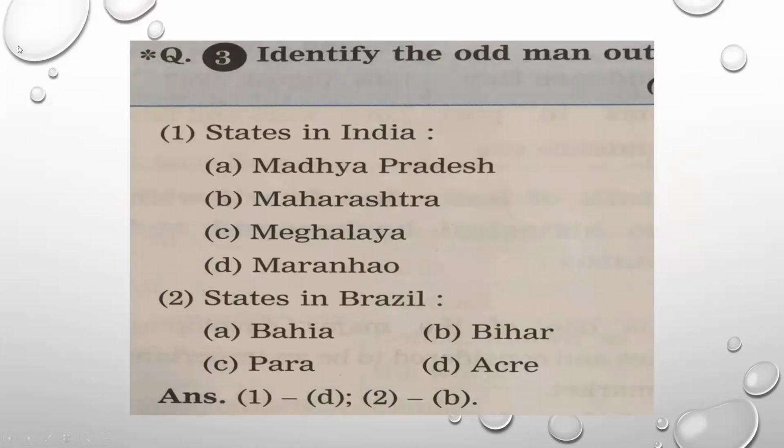Now in case of first question, Madhya Pradesh, Maharashtra, Meghalaya, all these are the states of India. So which is the odd one out? Maranhão. This is not an Indian state, so this is your answer. States in Brazil, Bahia, Para, and Acre. These are the states of Brazil. And Bihar is not a Brazilian state, it is Indian state. So the second one answer is B, Bihar.